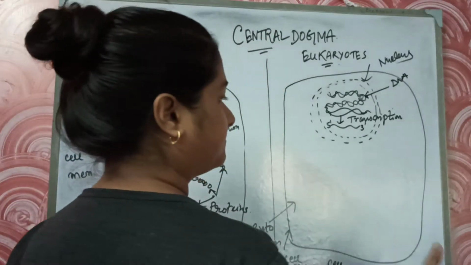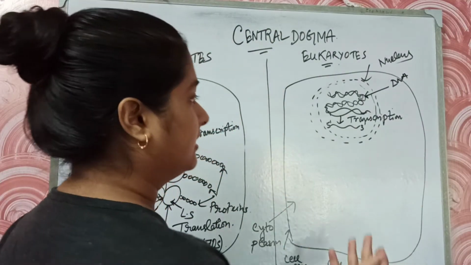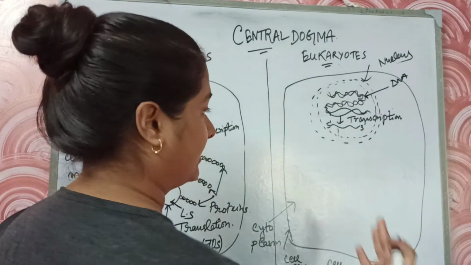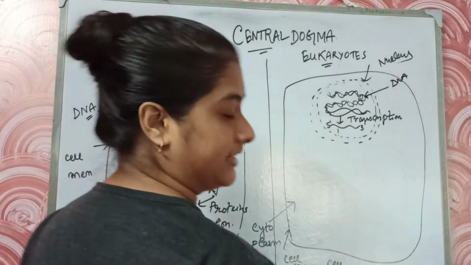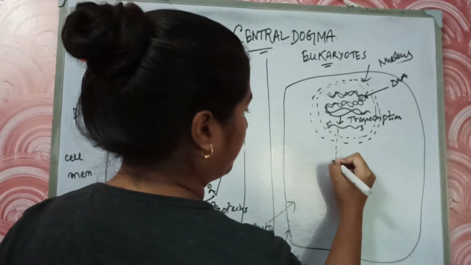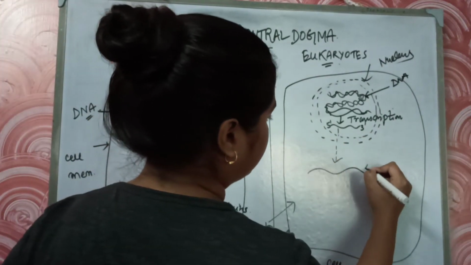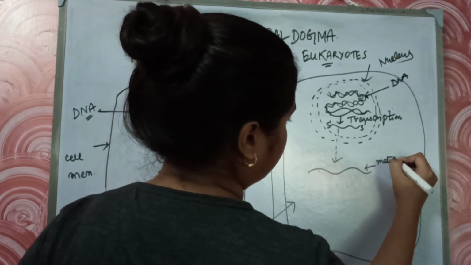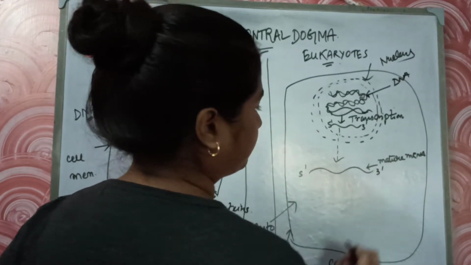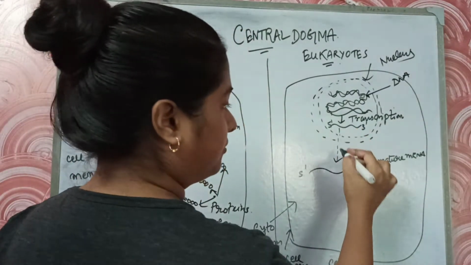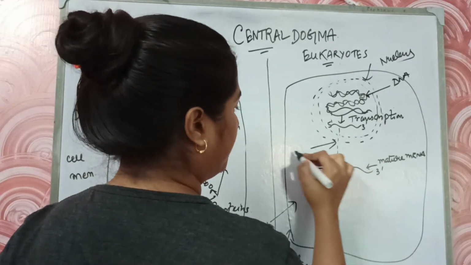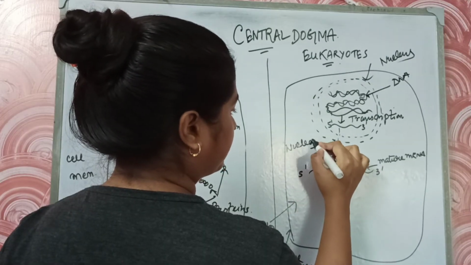Now the pre-mRNA gets modified, and it comes out from the nucleus through the pore into the cytosol as mature mRNA. Mature mRNA. So this is the 5 prime, this is 3 prime. Okay. So it comes out from the nucleus with the help of small pores. This pore is known as the nuclear pore.